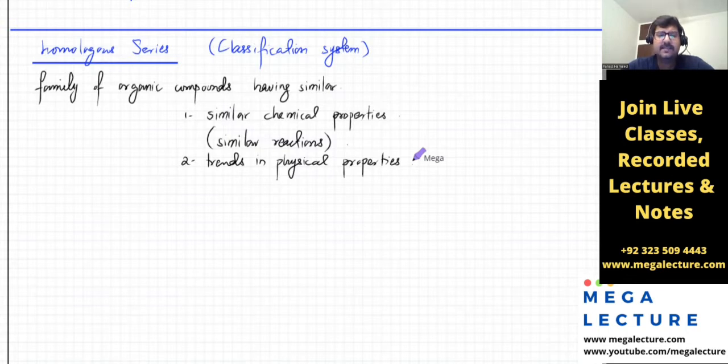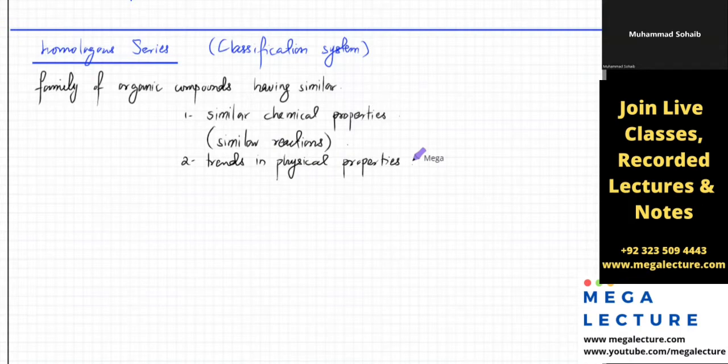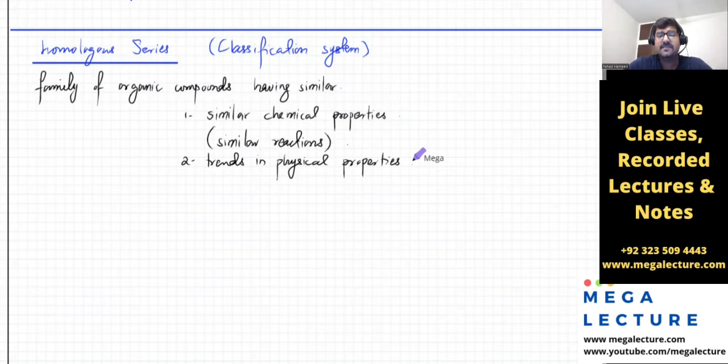Okay? You clear? So you take the organic molecules in my body and you classify them. If they show the same reactions and if they have the same kind of physical properties, but not exactly the same, but kind of milti julti physical properties, then we'll probably put them in the same family. Now with physical properties, I'm just going to add a few points over here, and this applies to all organic molecules.